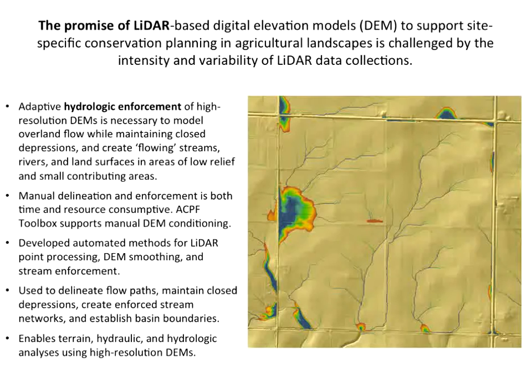So over the years, we've worked on developing tools and methods for what we call adaptive hydrologic enforcement. I've worked extensively with Brian Gelder at Iowa State University to develop some automated tools. More recently, we've developed tools that we can use in the ACPF to actually do the hydro enforcement of that elevation data.